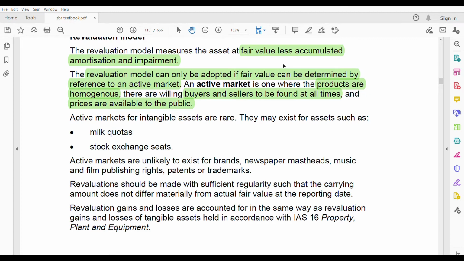If you can find the fair value by that, also by referring to which market? Active market. They have clearly told. This is for IAS 38. But for some, like for IAS 16, where you have to refer to fair value, you might use other methods to find the fair value. But here it is only the active market you have to refer to. And don't worry, they will give you in the case whether there's an active market for it or not. So you don't have to worry about finding the fair value. That will be there or it will not be there, then use the cost model.